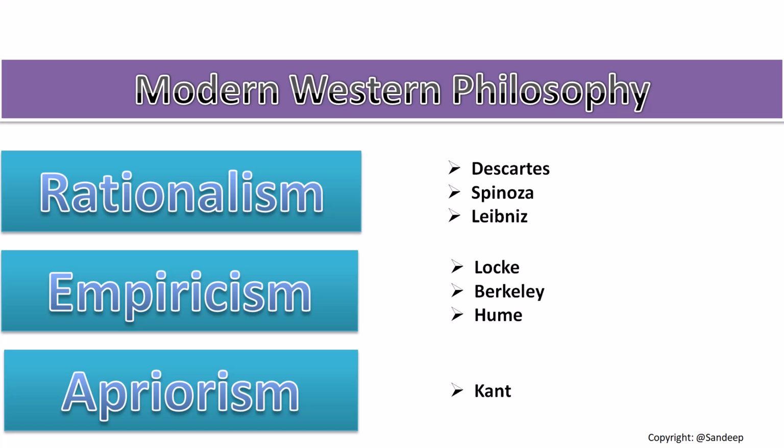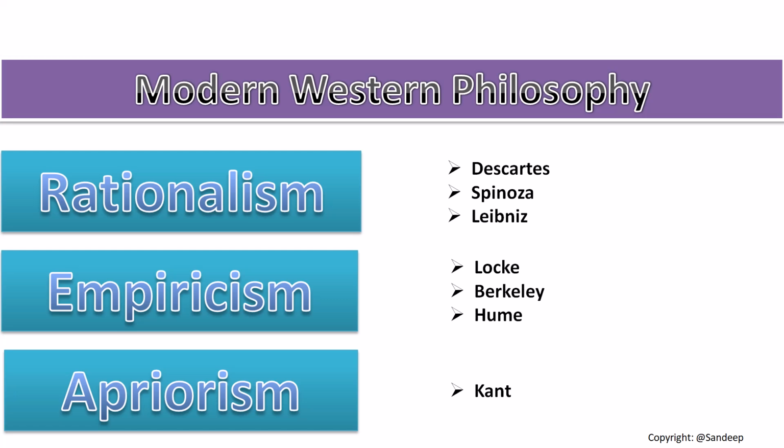They started giving importance to sense experience or sensory organs as the reliable or authentic source of knowledge. Thinkers like David Hume and Berkeley walked in the footprint of John Locke. The most important turn in modern Western philosophy comes with Kant, who started criticizing both rationalism and empiricism and proposed that neither reason nor experience has the capability to produce authentic knowledge. So he synthesized both rationalism and empiricism. His view was popularly known as apriorism.